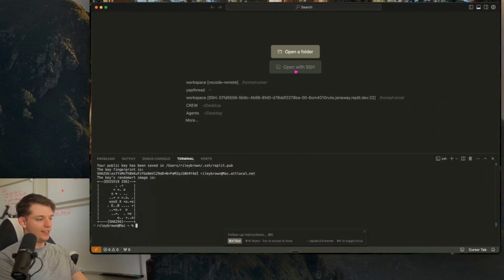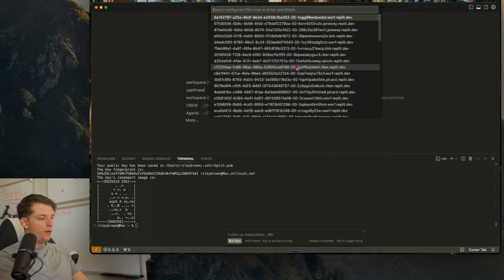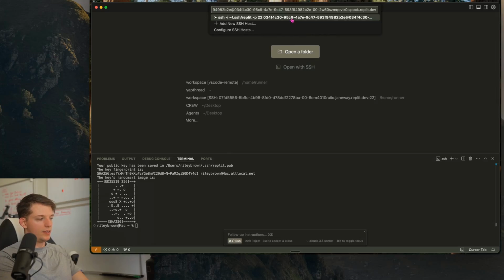Every time I do this, I realize it's harder than when you're first doing it. Just follow exactly. You might need to watch this a few times, but once you get it, this is the most boring part. Then we're going to hit Open with SSH, and we're going to paste it in. We're not going to press that. You're going to want to press that.